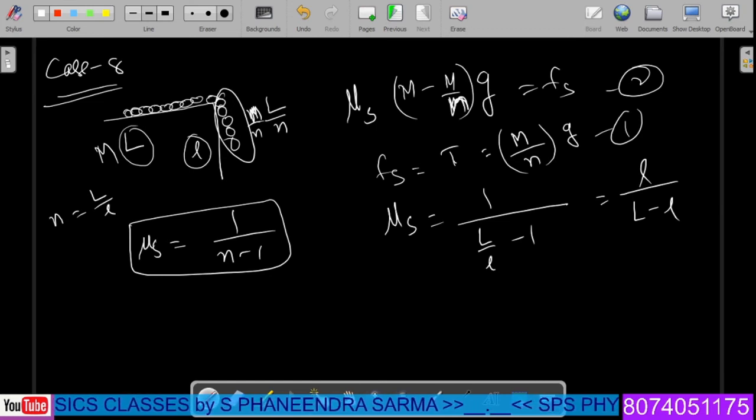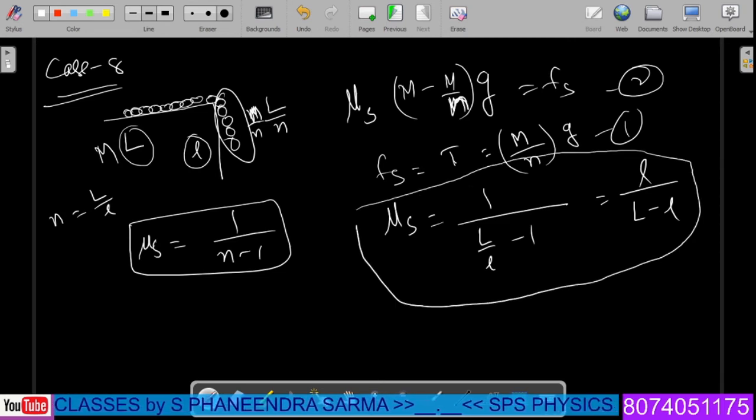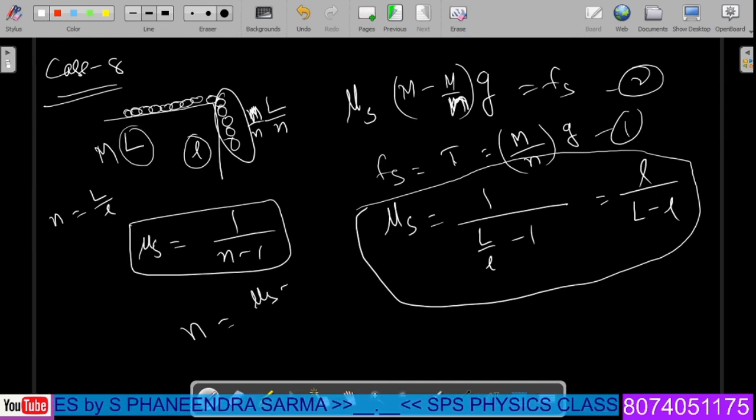Coefficient of static friction. Or the exam will ask you what is the value of n. So we got the value of mu s in terms of length, another formula. And sometimes the exam will ask you what is the value of n using mu s. Then the n value will be, upon cross multiplication and solving, we will get the value of mu s plus